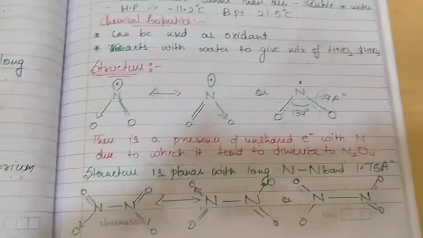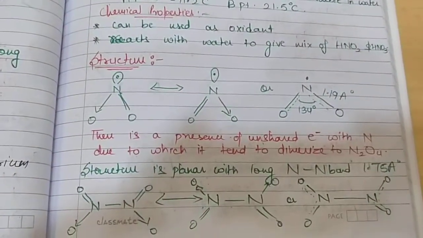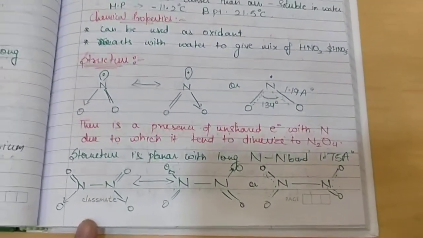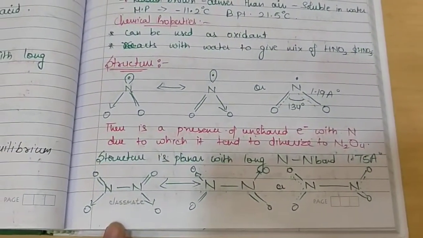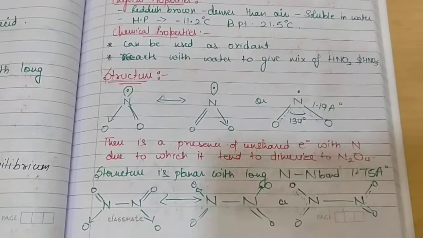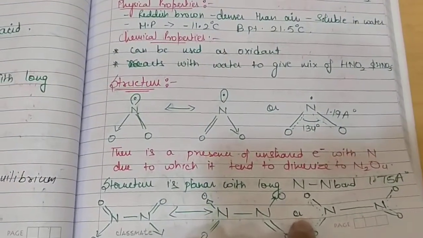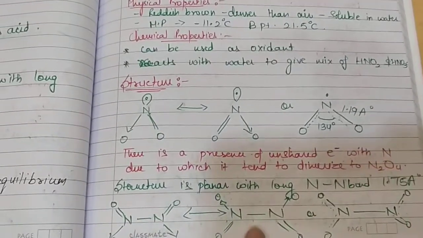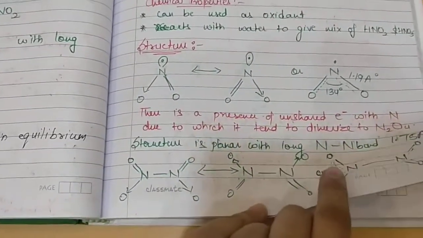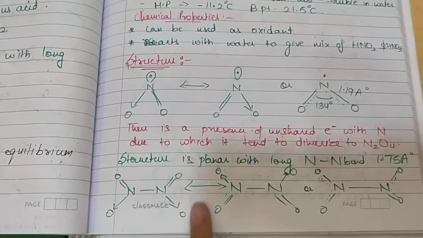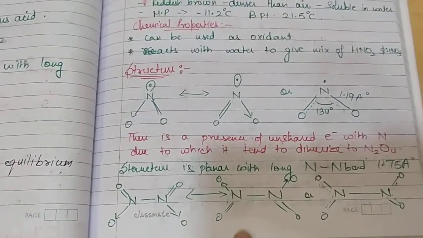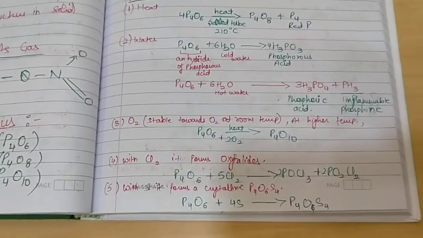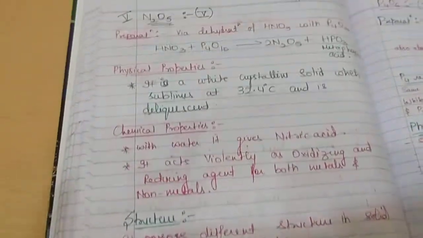Due to the presence of this unshared electron, there is a possibility of formation of the dimer, that is N2O4. Its existence is based upon the presence of this unshared electron on nitrogen. Based upon this, an N-N bond is formed and we get N2O4. These are the resonating structures contributing towards the structure of N2O4, wherein nitrogen is in the +4 oxidation state.